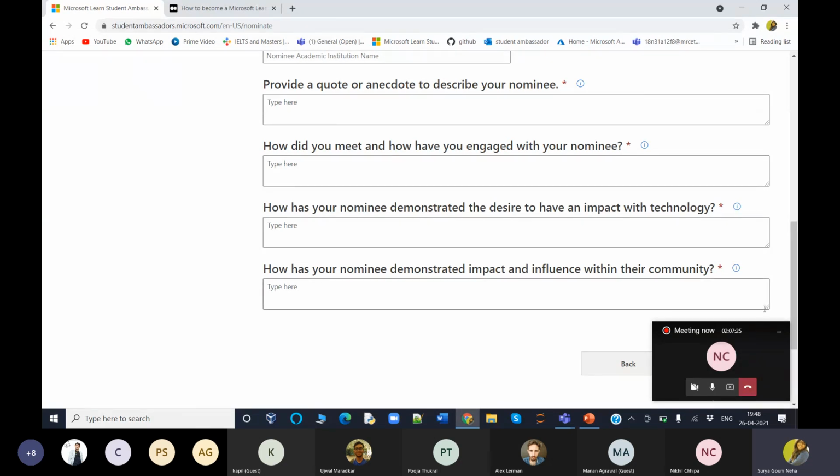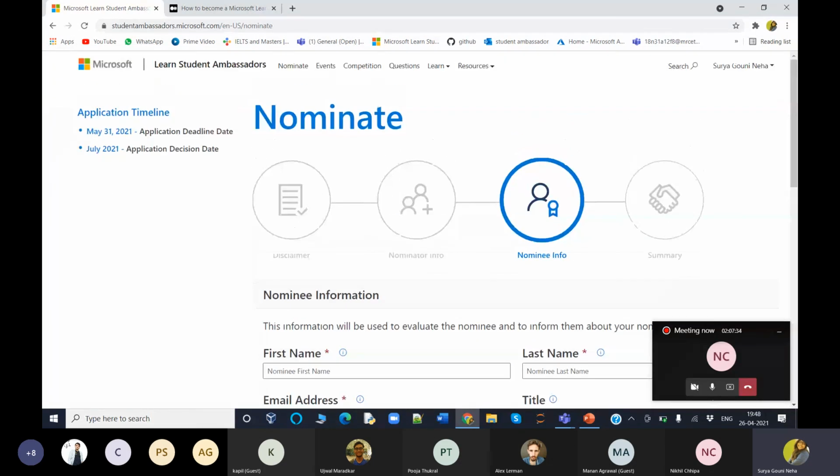Send them to me in a document. I'll copy and paste it here and refer you. As soon as I refer you, you will get an email saying that I have referred you. And if you want to be nominated for the MLSA student program, do all the required work before May 31, 2021.